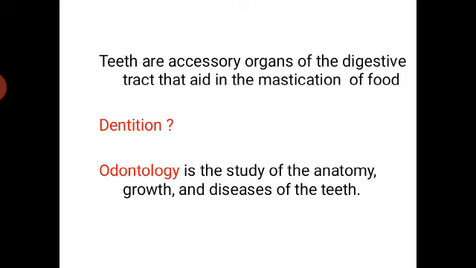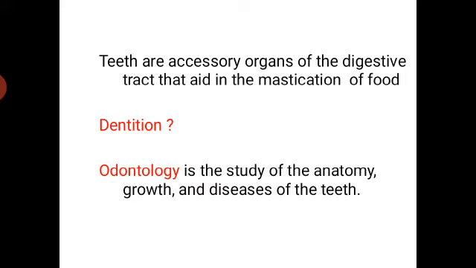Dear students, we all know that teeth are important organs of the digestive tract which are useful for the mastication of food material. After the mastication of food material only, the food is transported into the next part of the digestive tract. This mastication is performed by the teeth, and these teeth are the dermal derivatives of the integument. They are developed as a result of calcification in the mucous membrane of the buccal cavity. And these teeth are present in almost all of the mammals except in very few mammals.